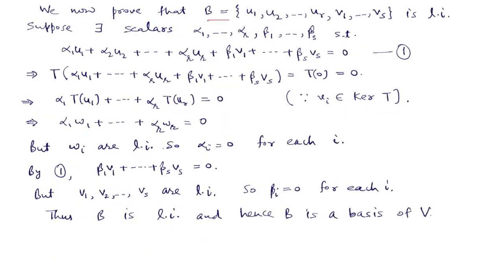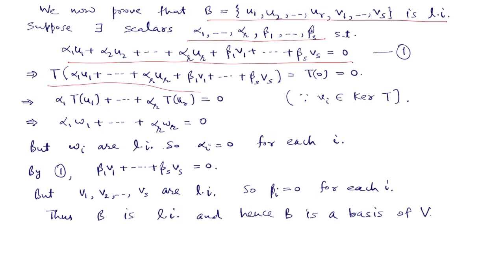We now prove that B is linearly independent. So suppose that there exist scalars such that this linear combination is 0. We shall show that all these scalars are 0. That means only 0 scalars can kill these vectors. So B will be linearly independent. Now if this combination is 0, then applying T on this, we get T of 0, which is 0.